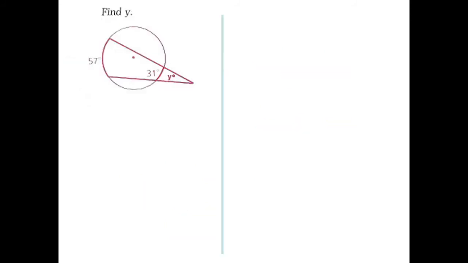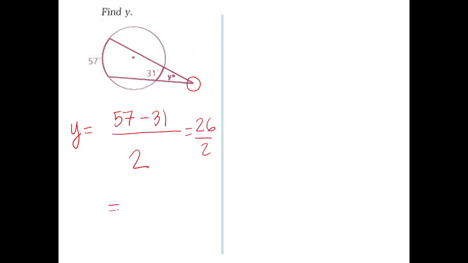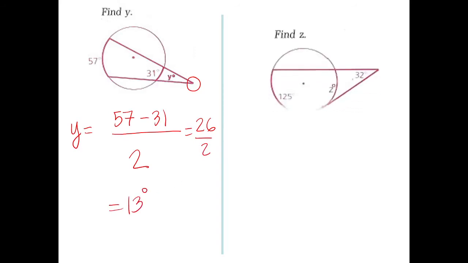This one is a very simple concept. So, how do you solve for y? 57 minus 31. The vertex is outside, that's why you subtract. Divided by 2. So, 57 minus 31 is how much? 26. 26 divided by 2 is how much? That's 13 degrees. Okay? Let's have another one.